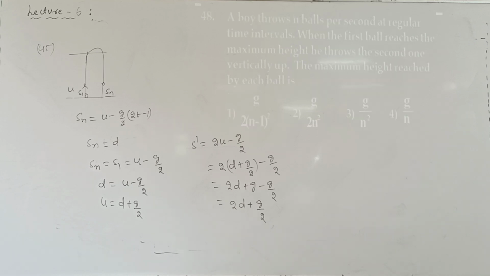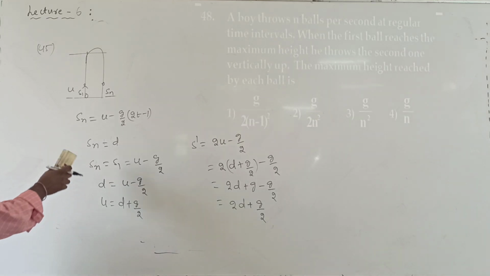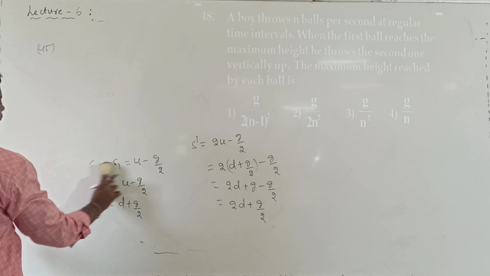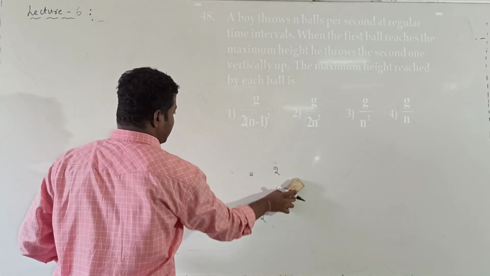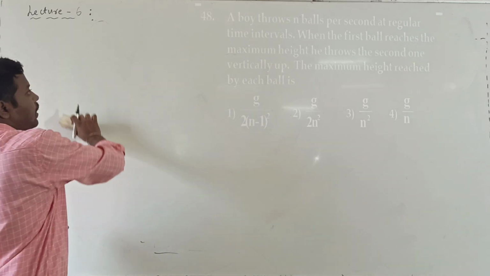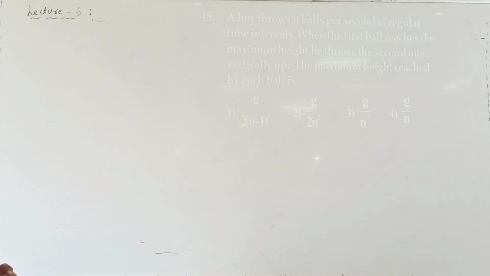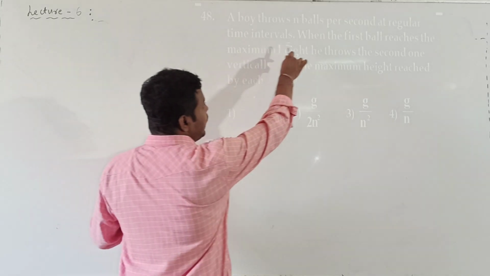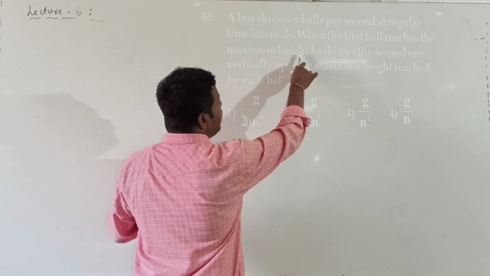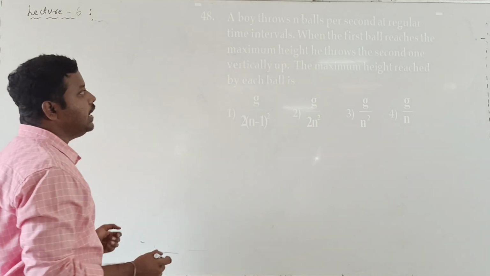And next question. Question number 48. In this, a boy throws n balls per second at regular intervals of time. When the first ball reaches the maximum height, he throws the second vertically upwards.